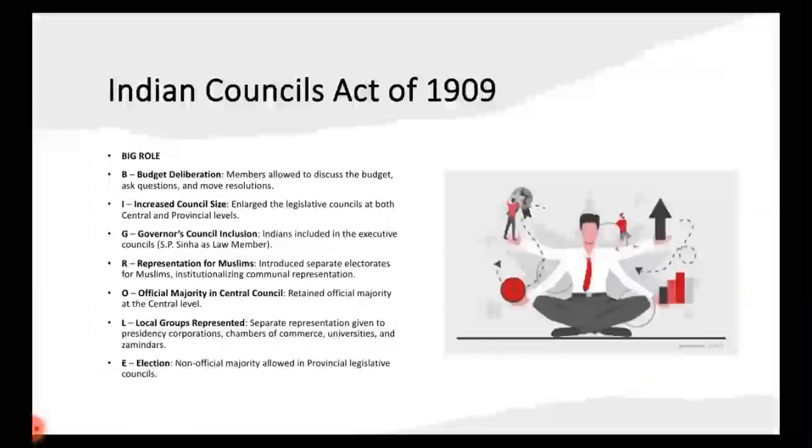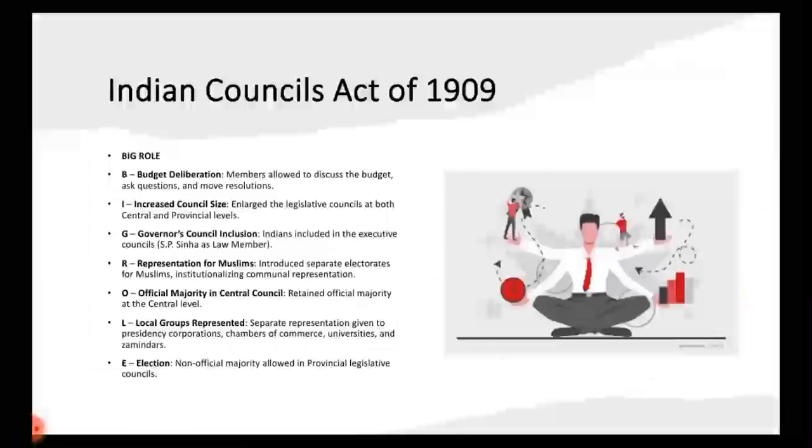The next one is the Indian Council Act of 1909. It's a big role act. Why big role? Because here only is the Minto-Morley reform, where Minto becomes a what? That is a question here. You comment below: what is Minto known for? So he has a big role in Indian history, in a negative way, of course.